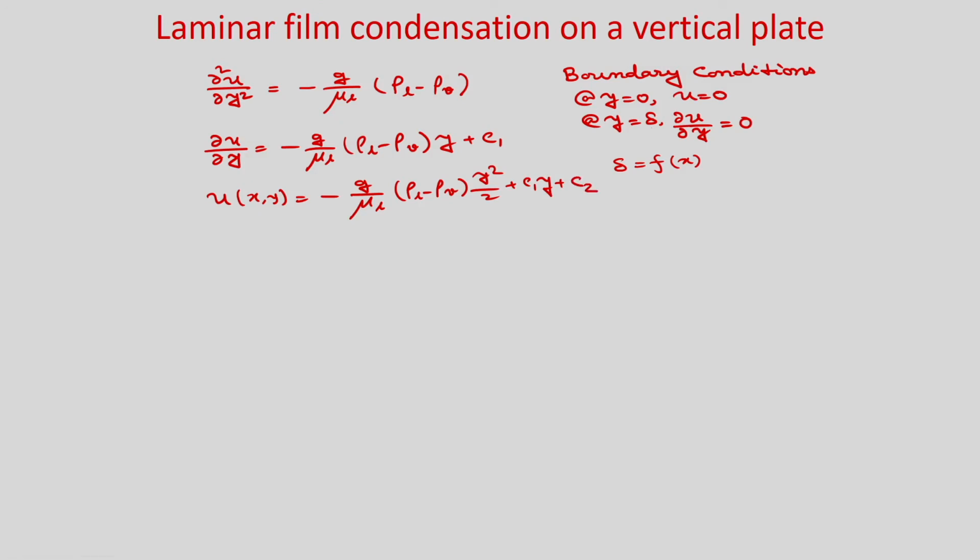Now you apply the boundary conditions. If you put y = 0, u = 0, you will get C2 as 0.